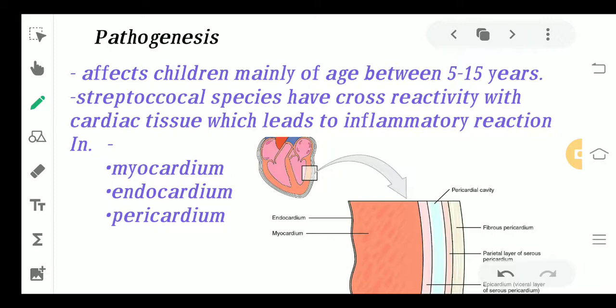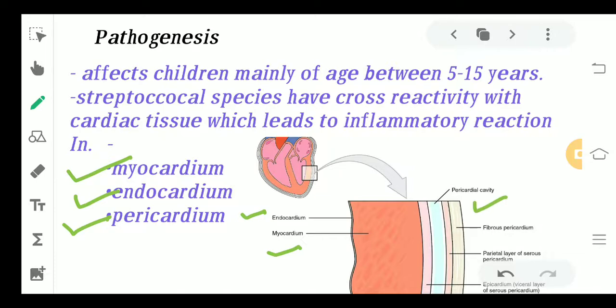Moving ahead to the pathogenesis, what exactly happens. Let me first tell you that our heart, our cardium region, has three layers, that is the myocardium, endocardium and the pericardium. You can see it respectively. This is the myocardium, this innermost layer is the endocardium, and next we have the pericardium.